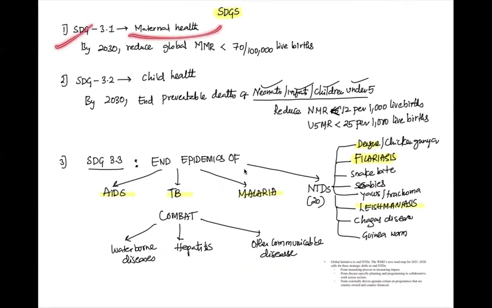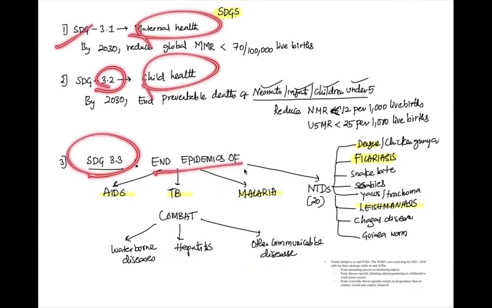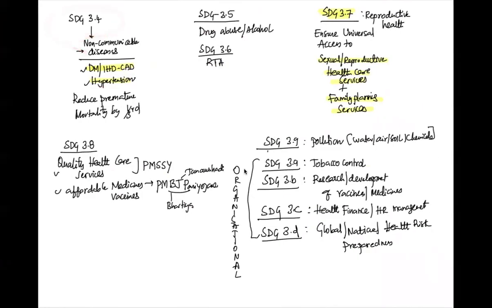Now we're done with 3. 3.1 is maternal health, 3.2 is child health, and 3.3 is to end epidemics of AIDS, TB, malaria, and to combat waterborne diseases, hepatitis and other communicable diseases. SDG 3.4 is focusing on non-communicable diseases, mainly diabetes mellitus, ischemic heart disease, hypertension, metabolic syndrome, and so on. So when you're writing answers for that, you can quote SDG 3.4. The goal is to reduce premature mortality from these non-communicable diseases by at least one third. We know the widowmaker, the coronary artery disease, and that the leading cause of CKD is diabetes mellitus. Hypertension is also increasing. So to control all these and reduce premature mortality by one third is the goal of SDG 3.4. SDG 3.5 is associated with drug abuse and alcohol abuse.